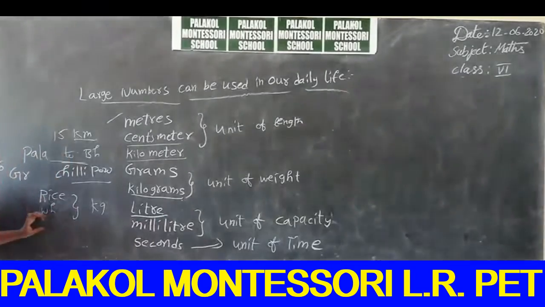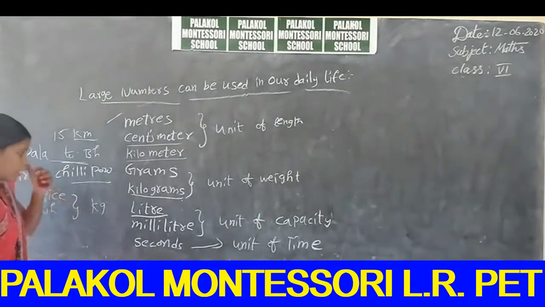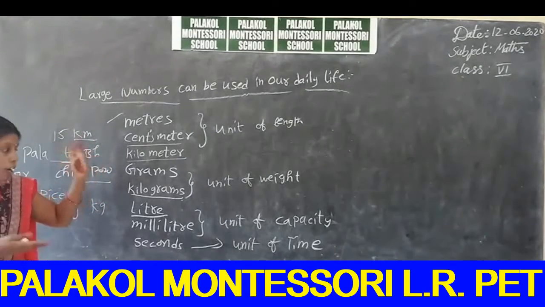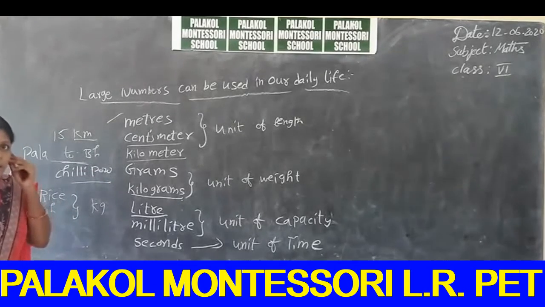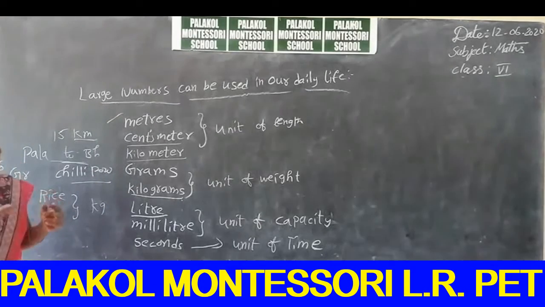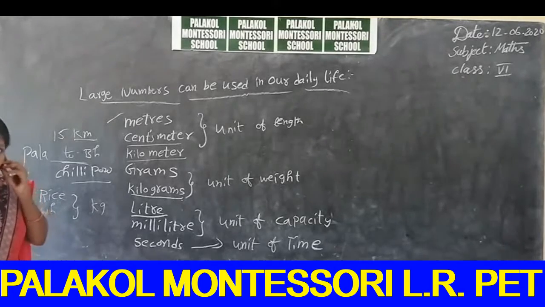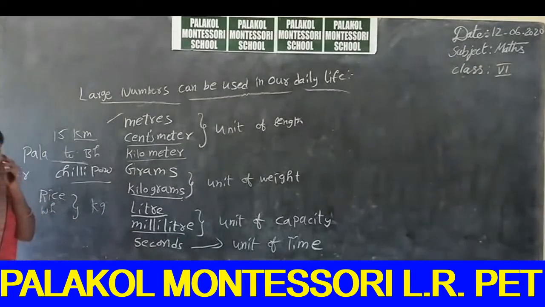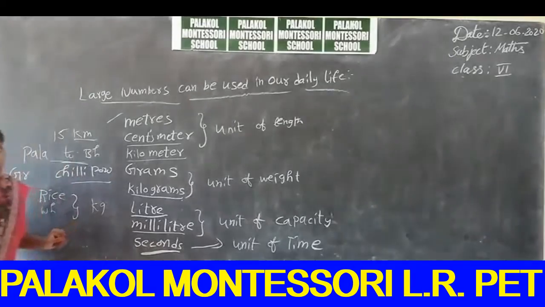Next, liter. Liter is used for measuring more volume. For example, take any water bottle. The capacity of that water bottle is in liters, for example, a 2 liter water bottle. You go to the market and buy a Sprite bottle, which is 2 liters or 5 liters. Next, milliliter is used for measuring small quantities. And time is measured in seconds.